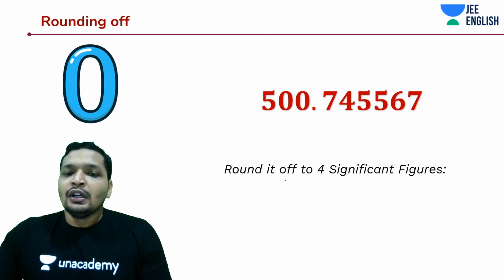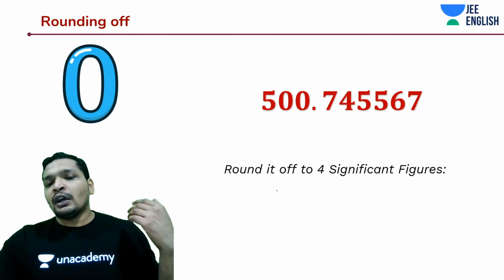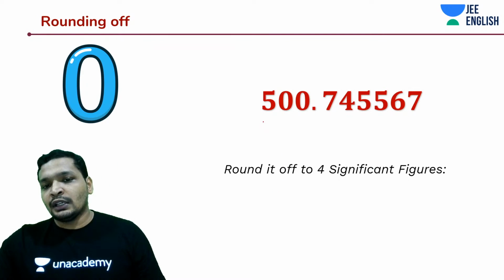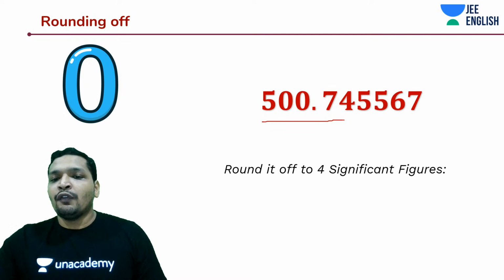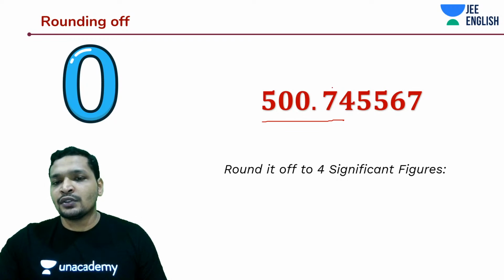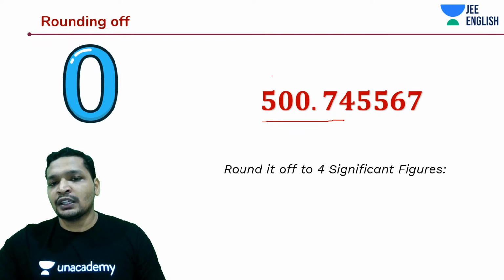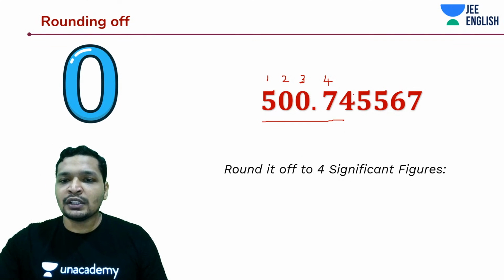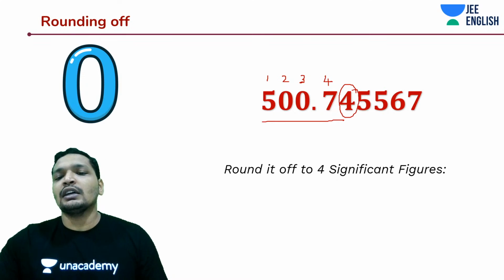So I'm going to say I have to round off the given number over here to 4 significant figures. Which are those 4 significant figures? It ends over here, right? At 7, that is 4 significant figures: 1, 2, 3, and 4. If I'm going to round it off to 4 significant figures, what is the number trailing it? That is 4.